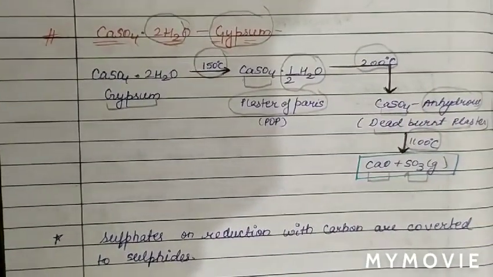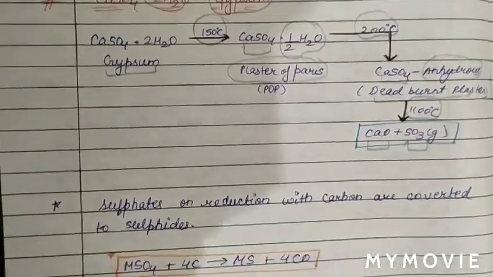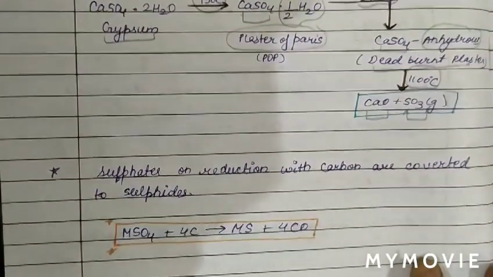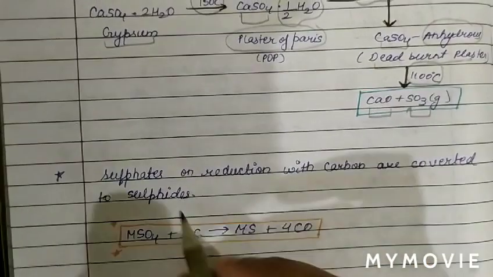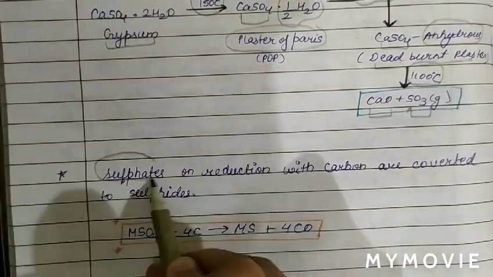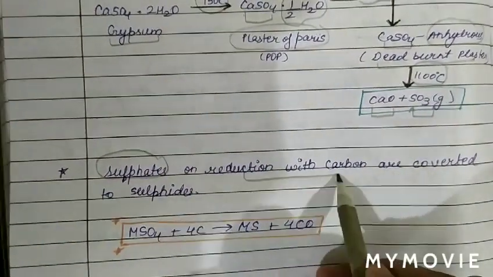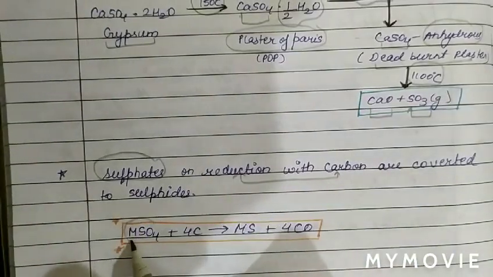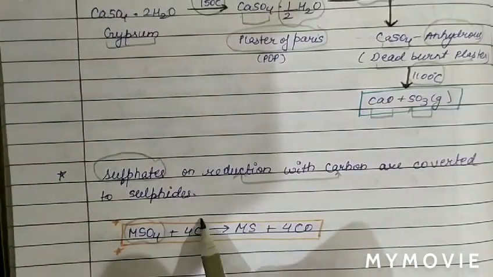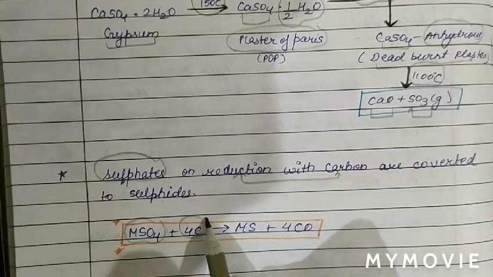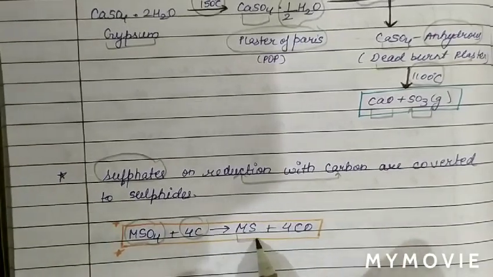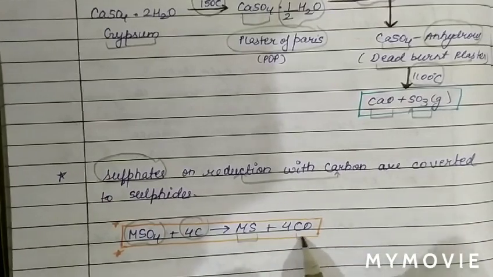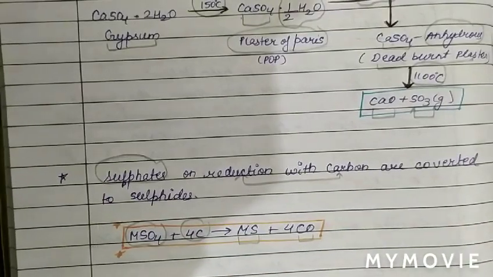Now see the preparation of metal sulfide from alkaline earth metal sulfate. The sulfates of alkaline earth metals, on reduction with carbon, change into metal sulfide with the liberation of carbon monoxide gas.